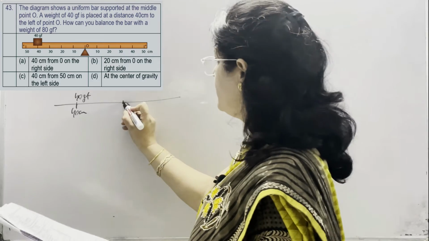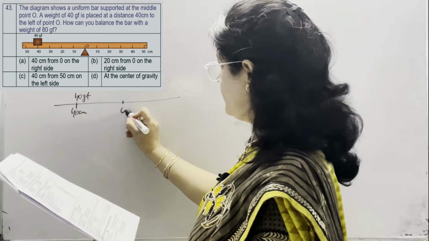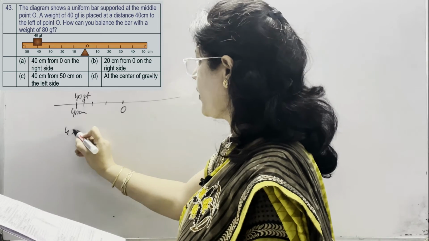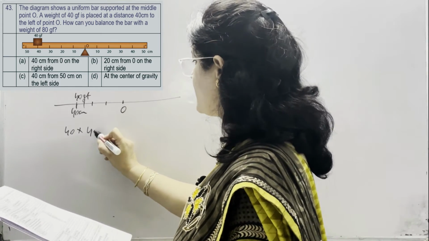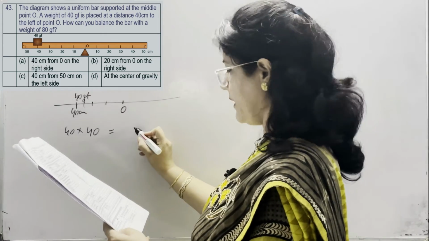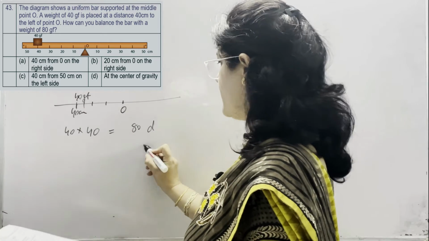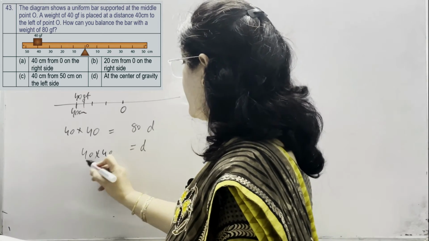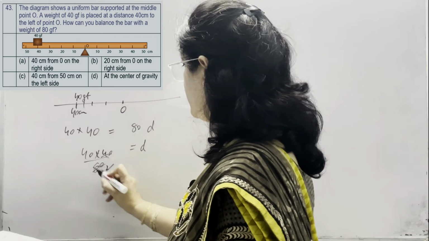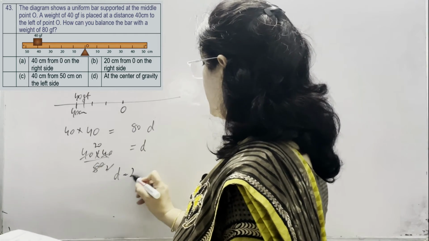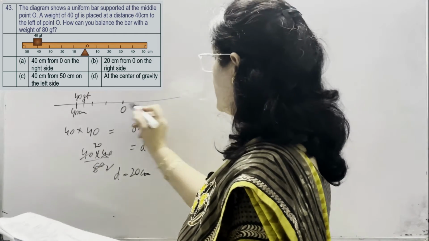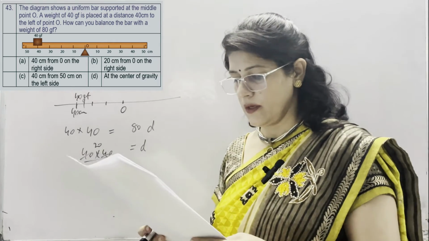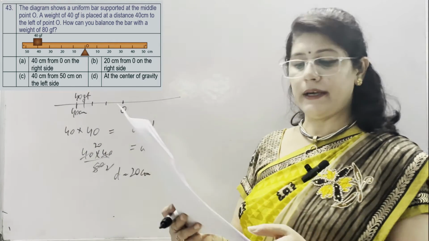So, it means distance is 40 and weight given is 40, which is equal to another weight given as 80, but we don't know the distance. So, distance is equal to 40 into 40 divided by 80. It means 20. D is equal to 20 centimeter on the right hand side of the pivoted point O. So it means 20 centimeter on the right hand side.